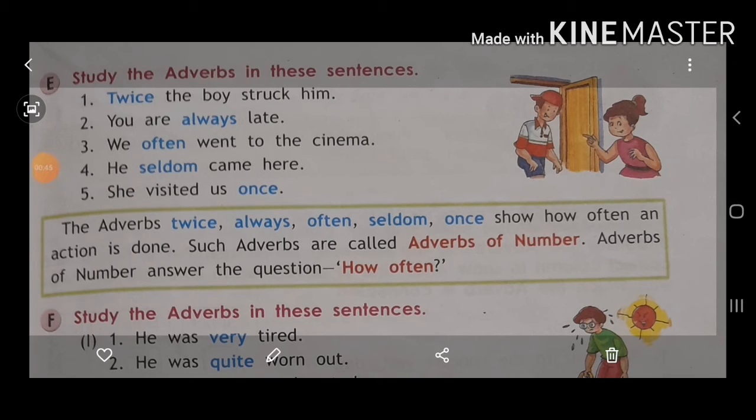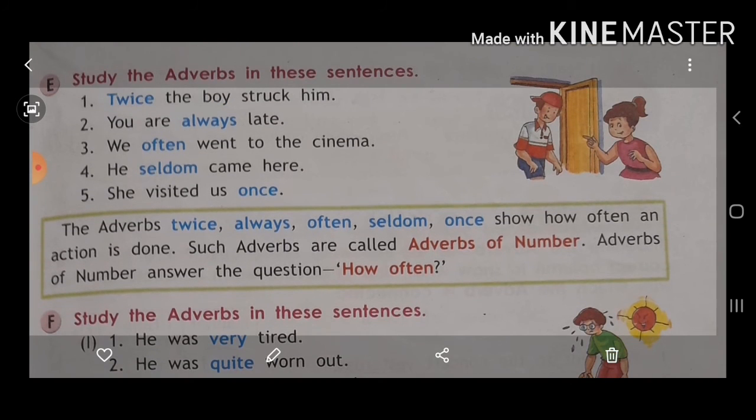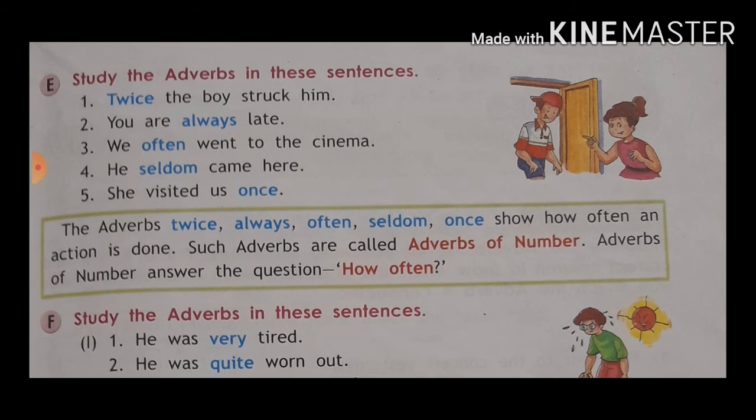Twice. You are always late. How often are you late? Always. We often went to the cinema. How often did you go to the cinema? Often. He seldom came here. How often did he come here? Seldom. She visited us once. How often did she visit? Once. So twice, always, often, seldom, once show us how often an action is done.